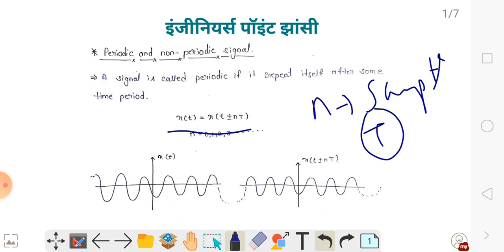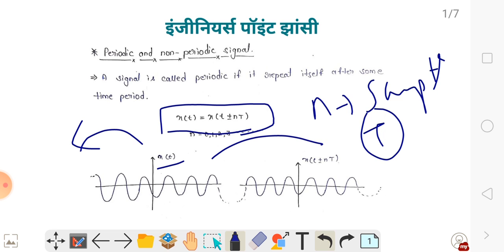Let's see the x(t) signal. This is x(t). If we shift it by nT, the signal is the same. That means a periodic signal has x(t) equals x(t + nT). If any signal is shifted to the left or right, it does not affect it, so it is called a periodic signal. We can also say that if a signal is rational, then the signal is periodic, and if it is irrational, the signal is aperiodic or non-periodic.